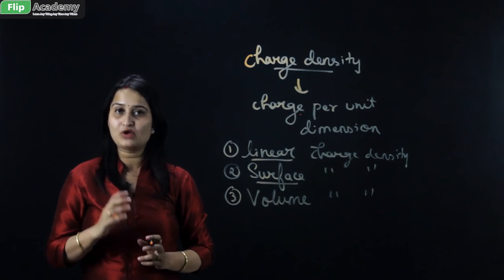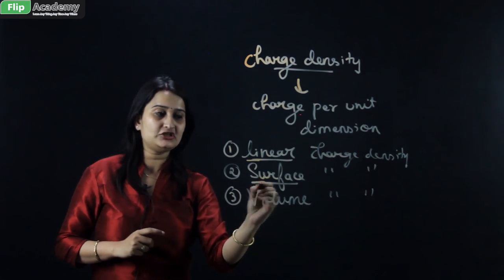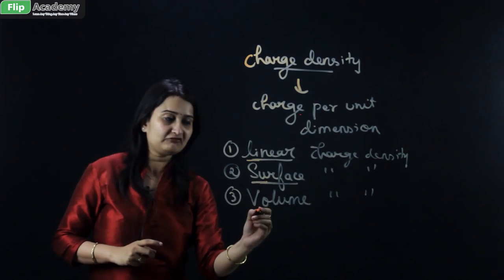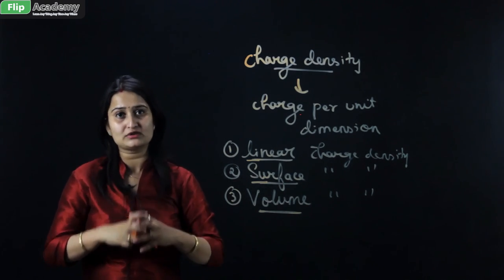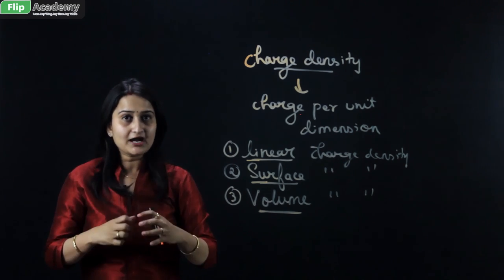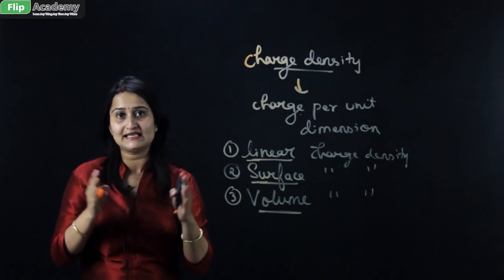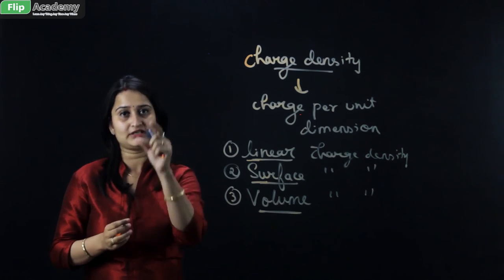So in this condition, you have to look at whether the dimension is linear, along a surface, or along a volume. The charges are so closely spaced and arranged in such a cluster that we are not going to identify every single charge. So we are going to take the whole lot of the surface.